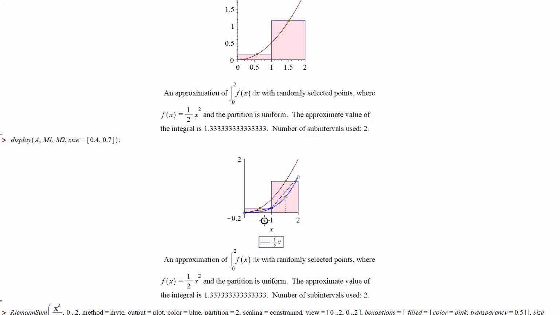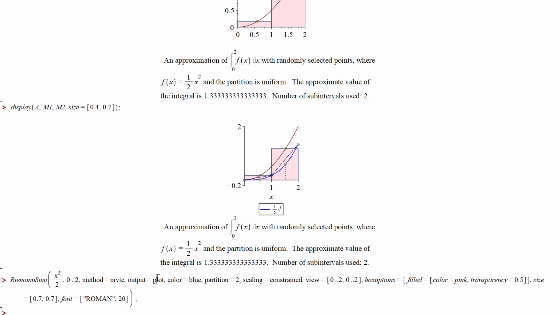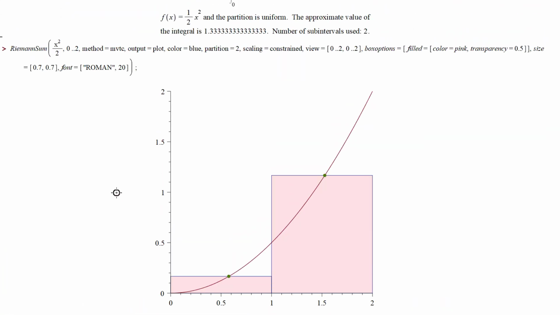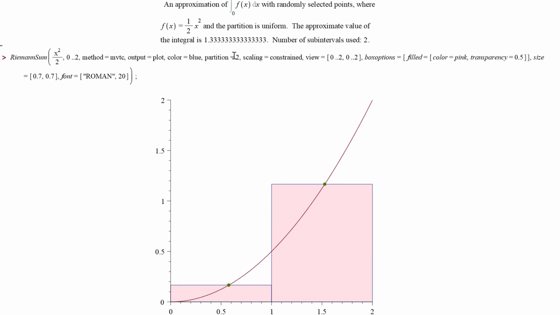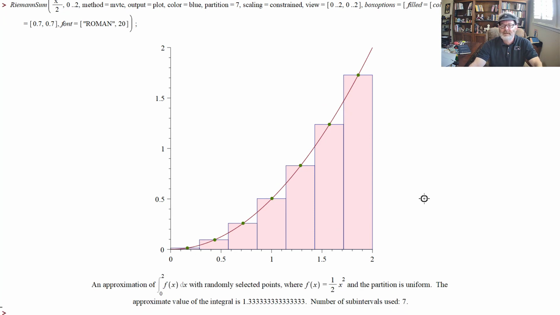It's a lot smaller picture here, but there's the mean value theorem on the antiderivative. And there's the function. Or equivalently, here's the derivative and there's the function. And again, it wouldn't matter how many rectangles I choose here. So if I choose 7, again, I'll get 4/3 for the integral of 1/2 x squared from 0 to 2. And x cubed over 6 is that antiderivative.